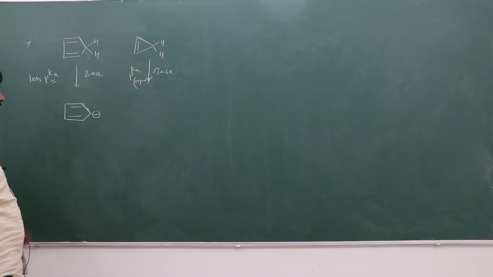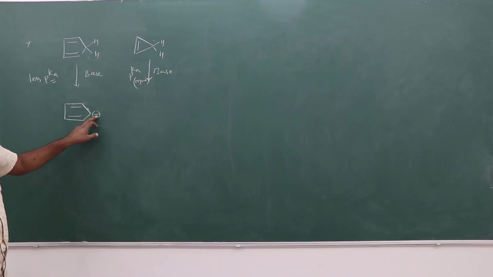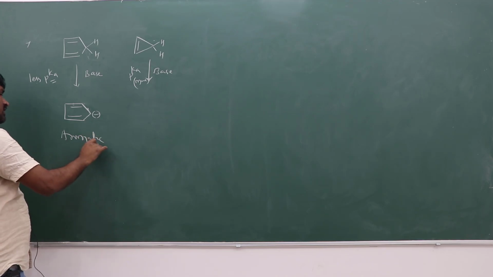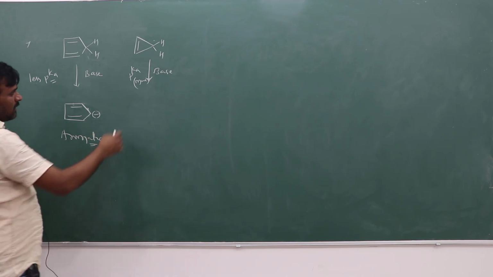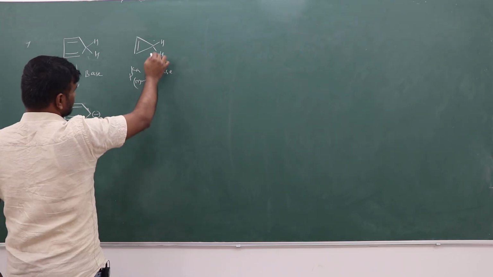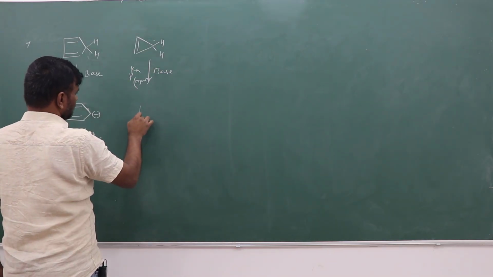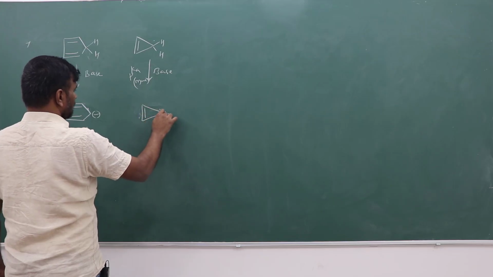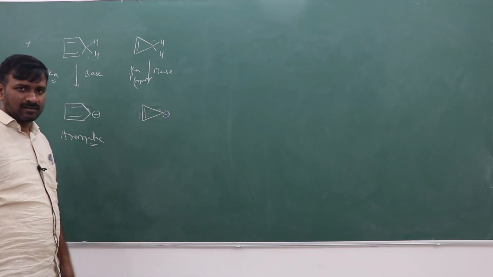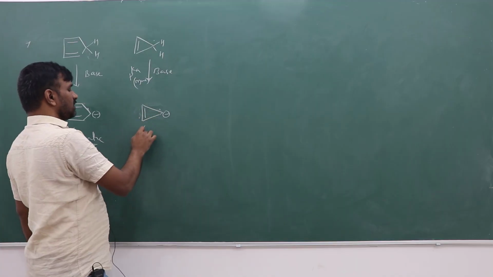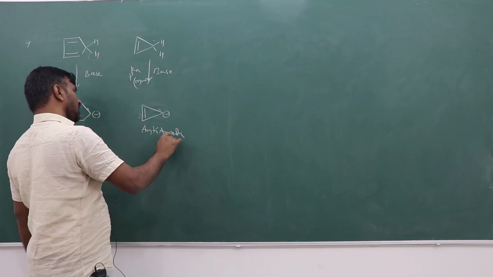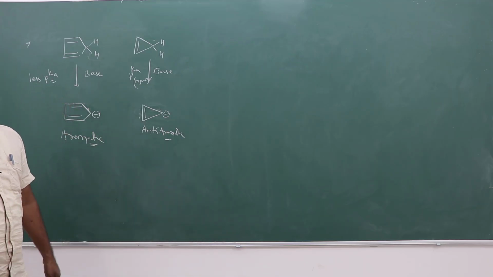This ring is getting aromatic. This ring is getting aromatic. More stable will be there. And in presence of base, H plus is losing, so what will happen? Here a negative charge will be there. So here it is 2 pi, 2 pi, it is going to be anti-aromatic. Anti-aromatic. This is aromatic and this is anti-aromatic.